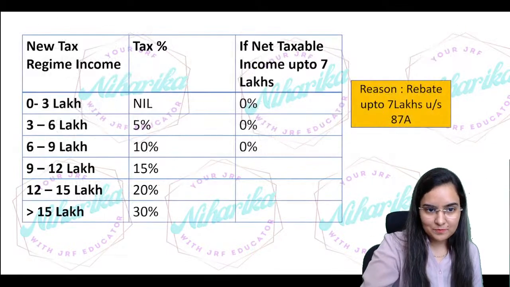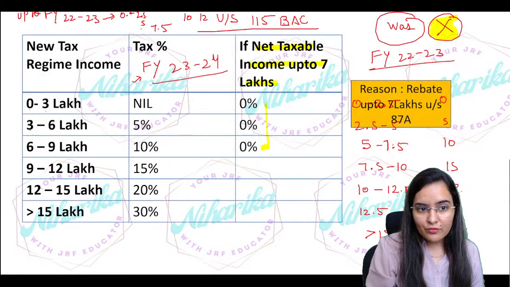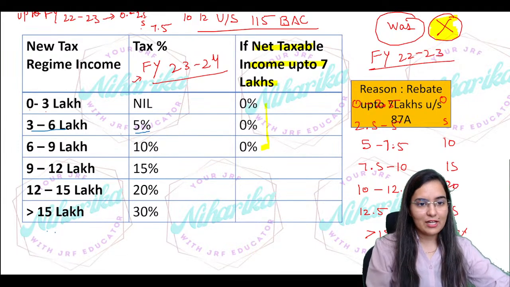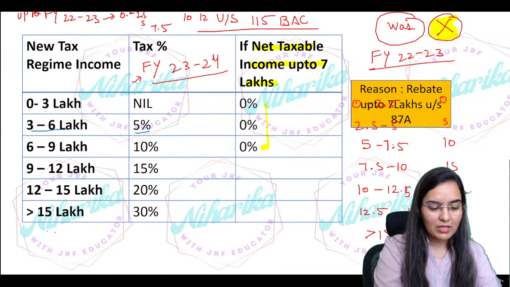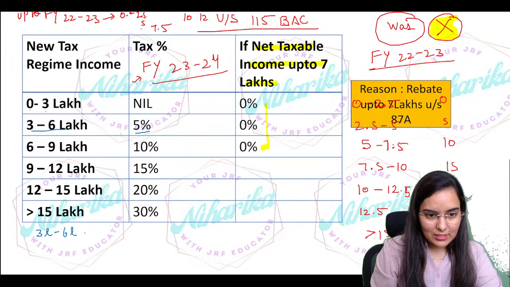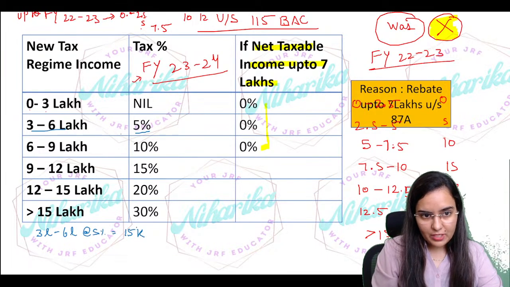Your tax will be, you can see, from 3 to 6 lakh. If you calculate from 3 to 6 lakh, that will be 5%. Come on, calculate. That means on 3 lakh, you are calculating 5%. That is 3 lakh to 6 lakh at the rate of 5%. So that will be 15K, right?